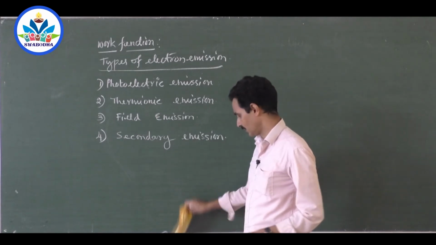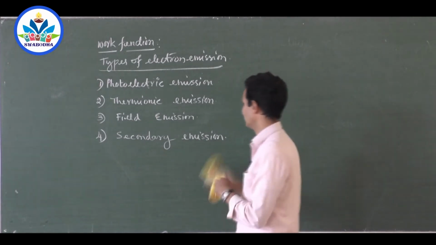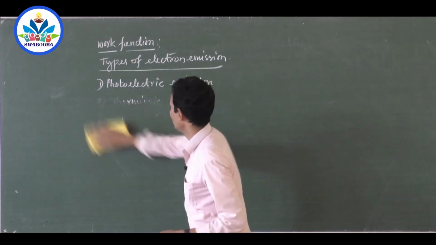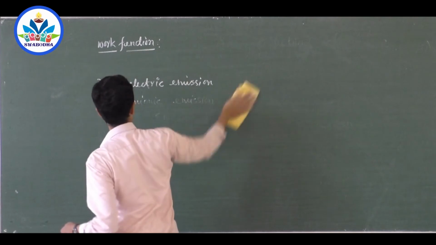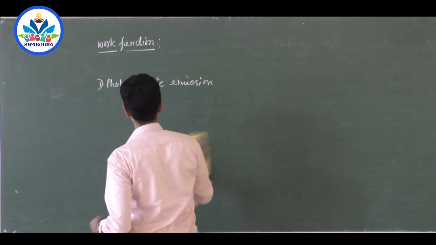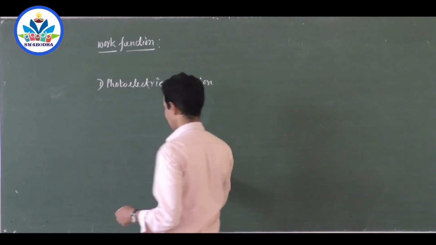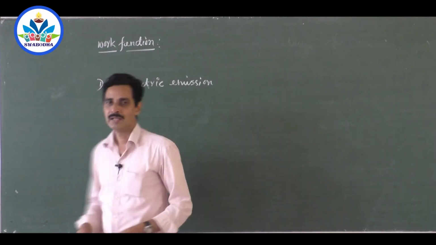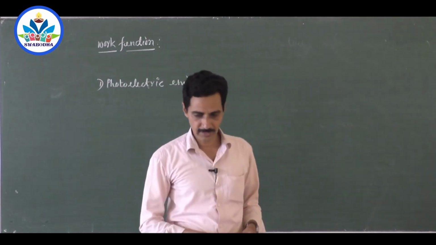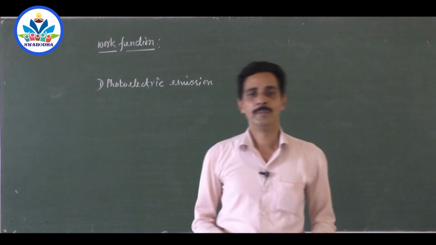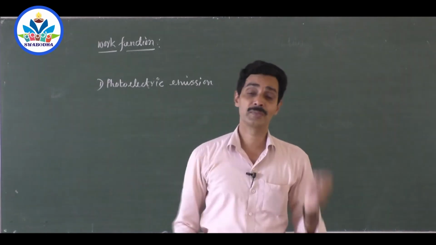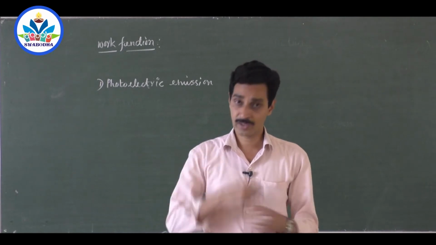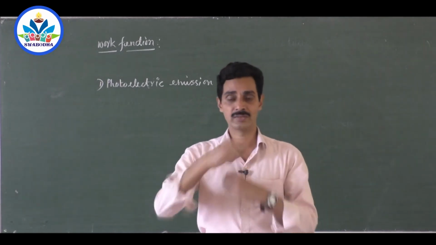Now we will concentrate on this first one, photoelectric emission. So what is photoelectric emission? And of course, work function definition is important. The minimum energy required to remove the electron from the surface of a metal, it is called the work function. Why do we say surface of a metal? Because remember, we are not removing an electron which is in the innermost orbit around the nucleus, not in the nucleus, around the nucleus.